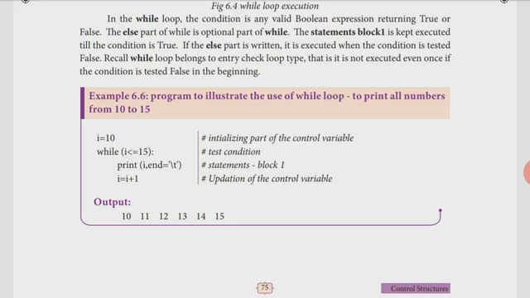Again it will give one space. Then it will do the increment operation. So I equal to I plus 1 means I will be incremented automatically. It becomes 11. That 11 will be checked with the while loop: I is less than or equal to 15. So 11 is less than or equal to 15, it's true. Then again it will print the I value, that is 11. After that, one space will be allotted, and then again it will be incremented, until the loop becomes false.